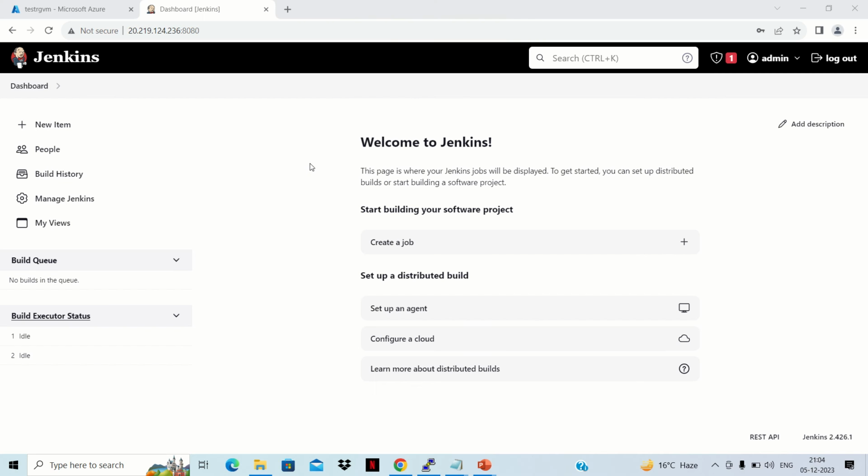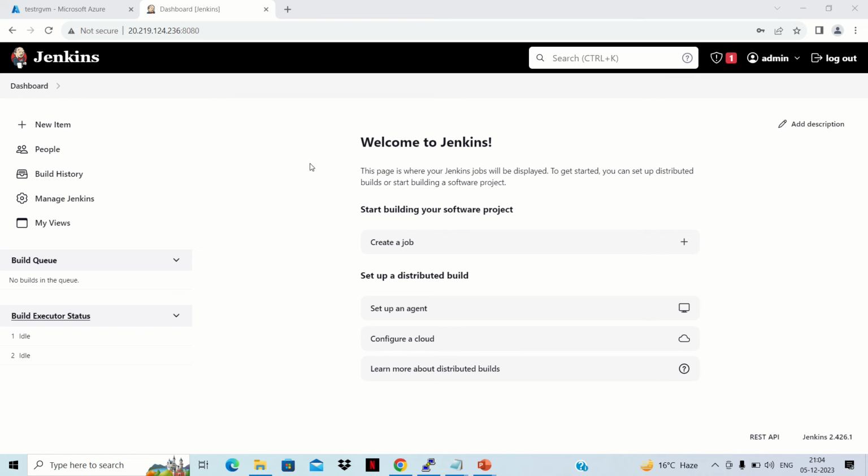Okay guys, so this is our Jenkins console. I have already installed it. If you don't know how to install it, I have created other videos in my Jenkins playlist where I have clearly explained how we can install Jenkins on Ubuntu. So you can take help from there, and once it is installed, we can proceed with our CICD pipeline creation.